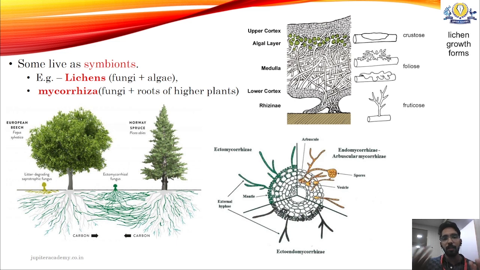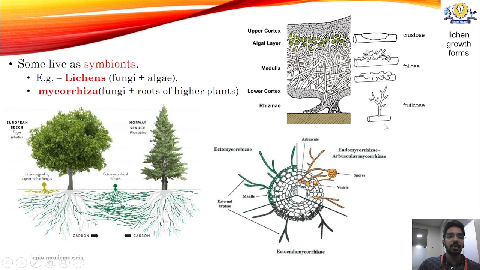The phycobiont and mycobiont come in close proximity to form a new organism called lichen. Since two organisms are involved, lichens are also known as dual organisms. They are of different types. We have crustose, which are paper-like, foliose, which is leaf-like, and fruticose, which is branched.